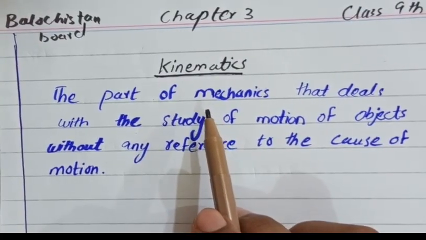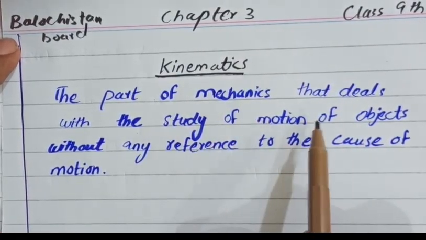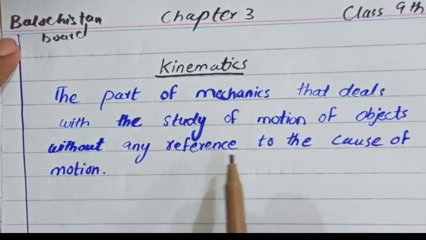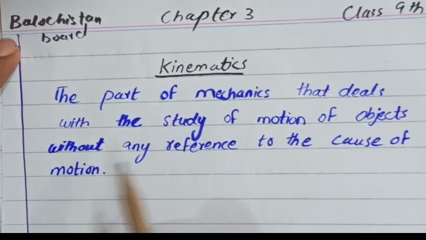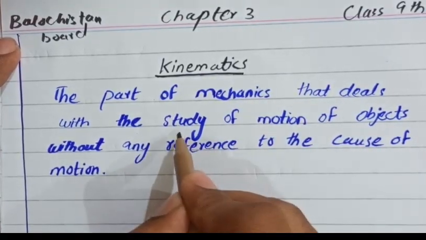So it is the part of mechanics that deals with the study of motion of objects without any reference to the cause of motion. Means it deals with the study of motion only.